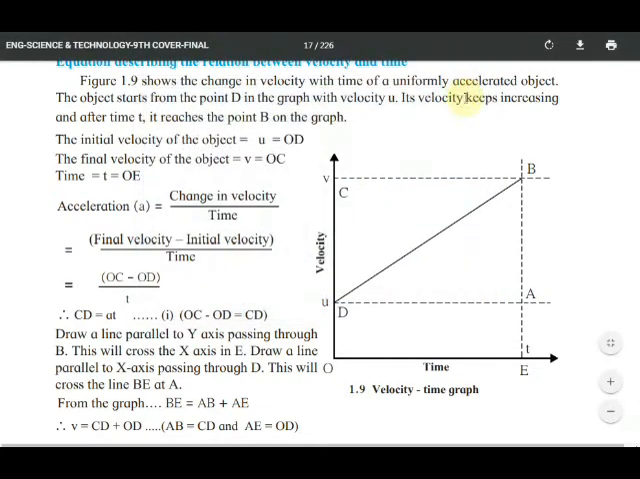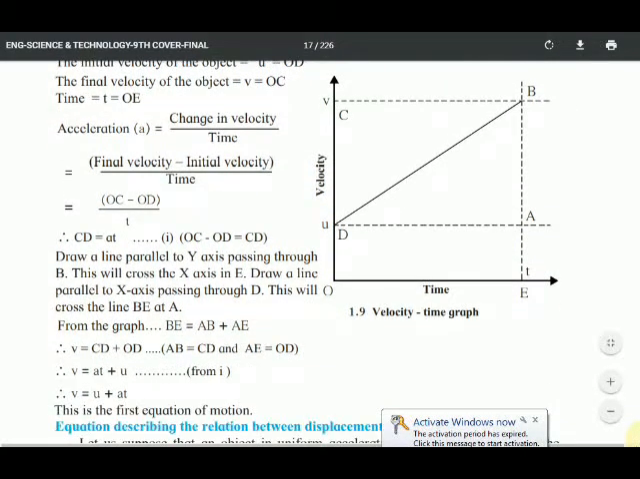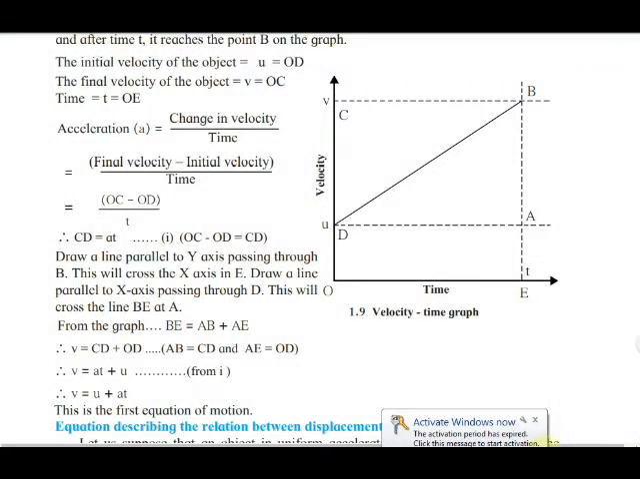And AB is equal to CD, and AE is equal to OD. Understood? It has been given in the graph. You see that graph, then only you can write it down. V is equal to CD plus OD.